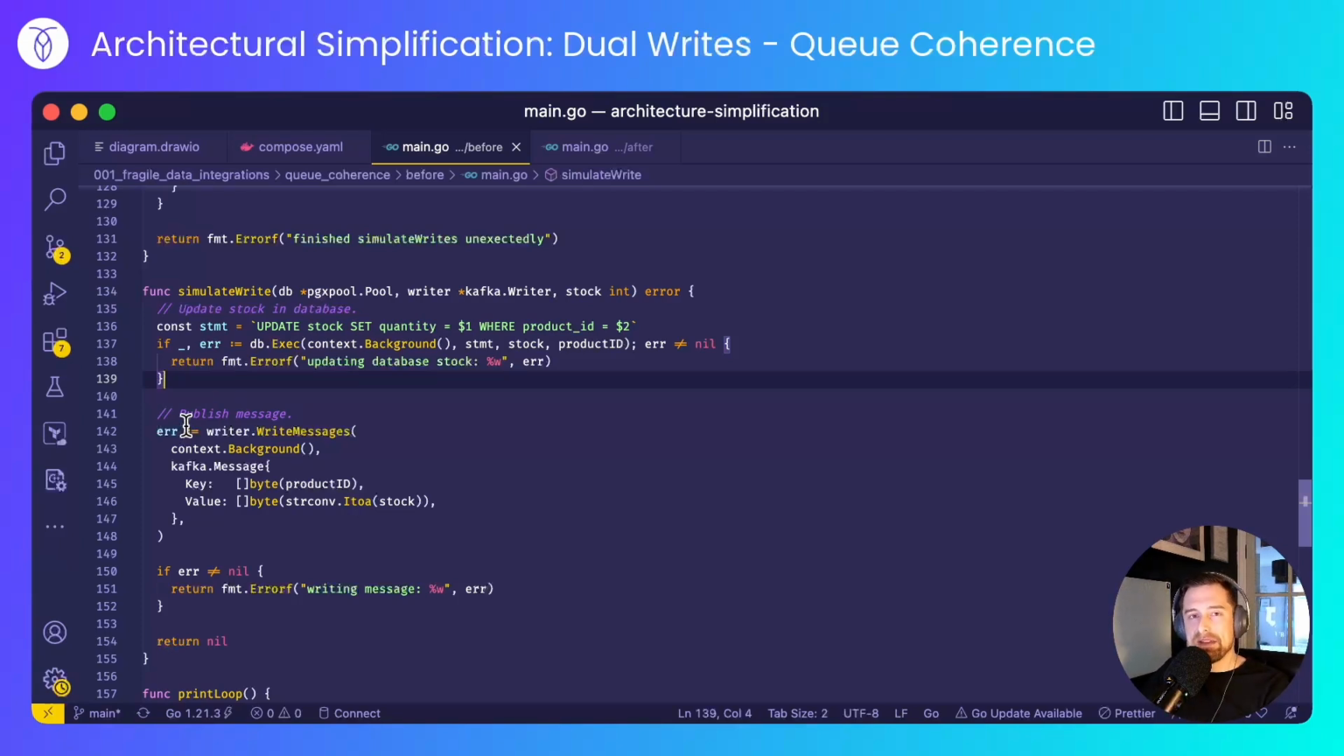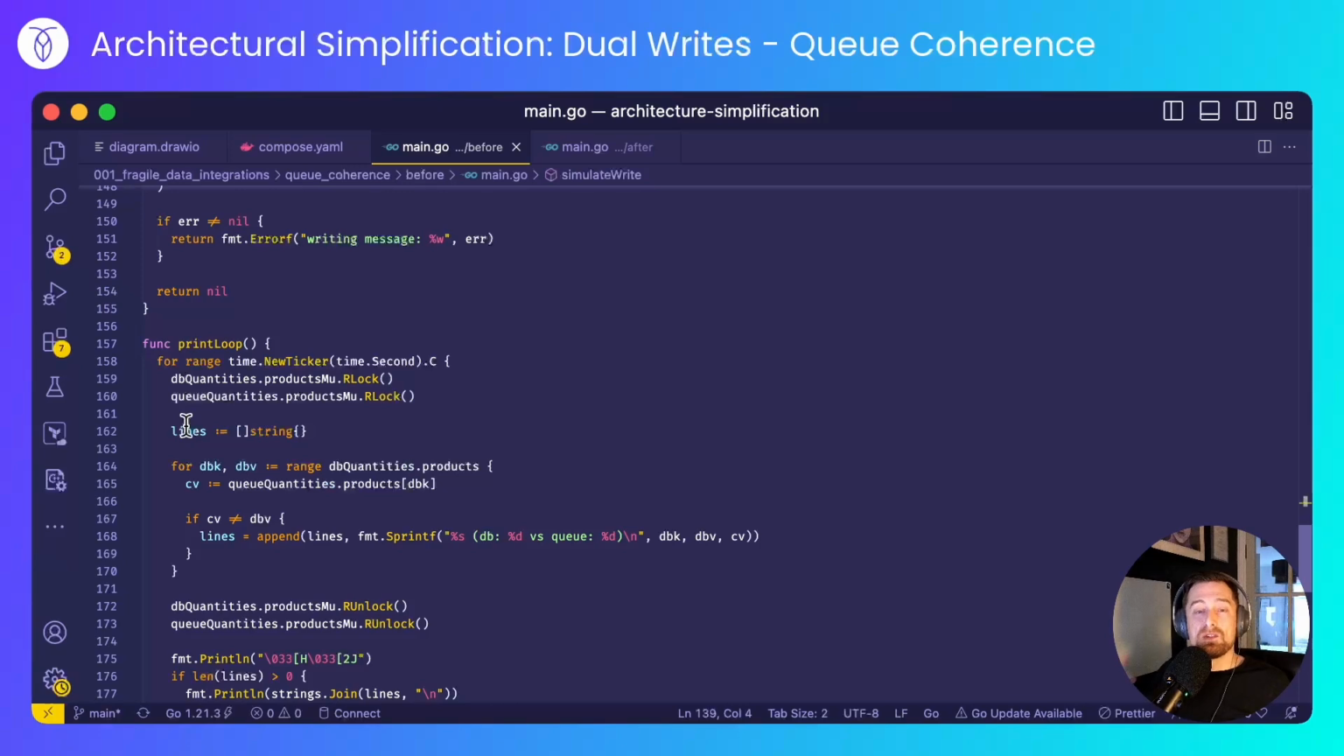I'm not simulating any failures in this example. It's more to show you about how the code is simplified in the after scenario. And then I just have a print loop which prints out the database quantities and the queue quantities.